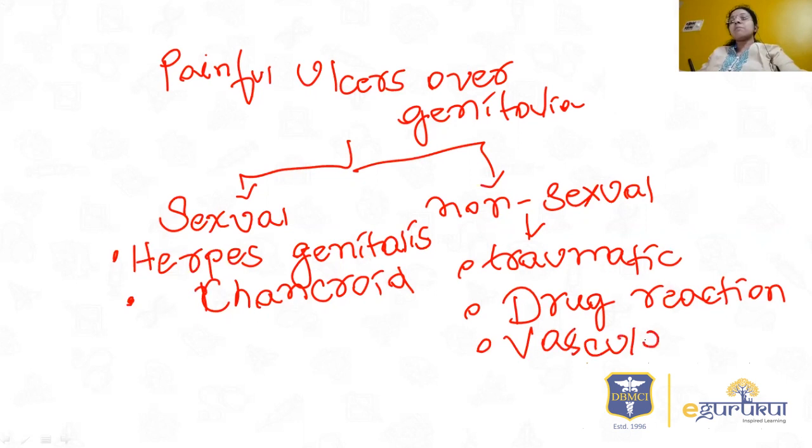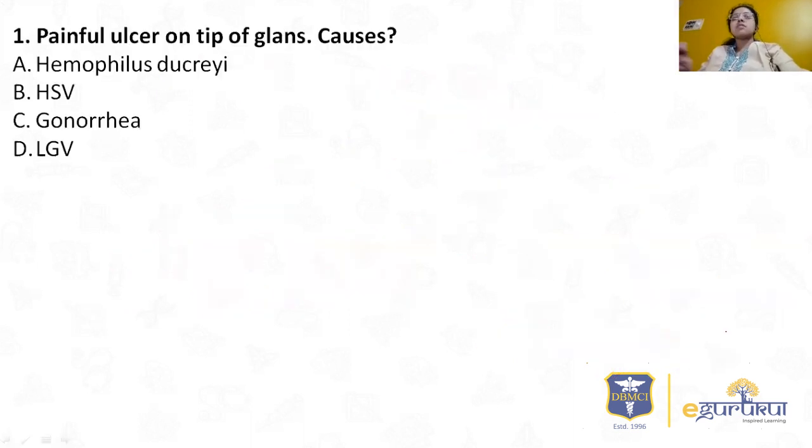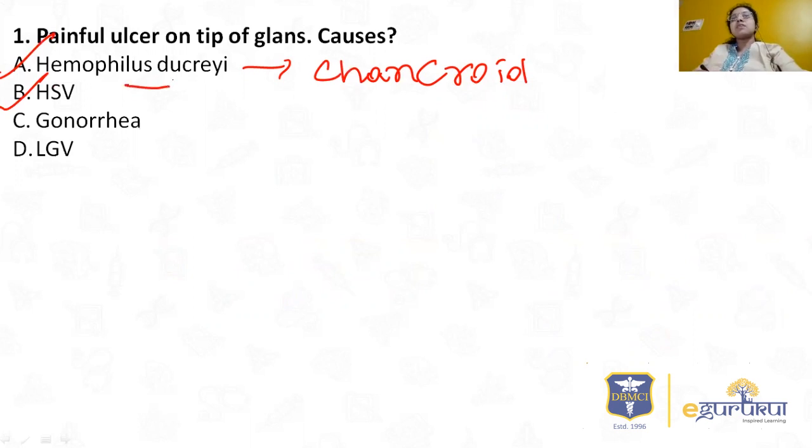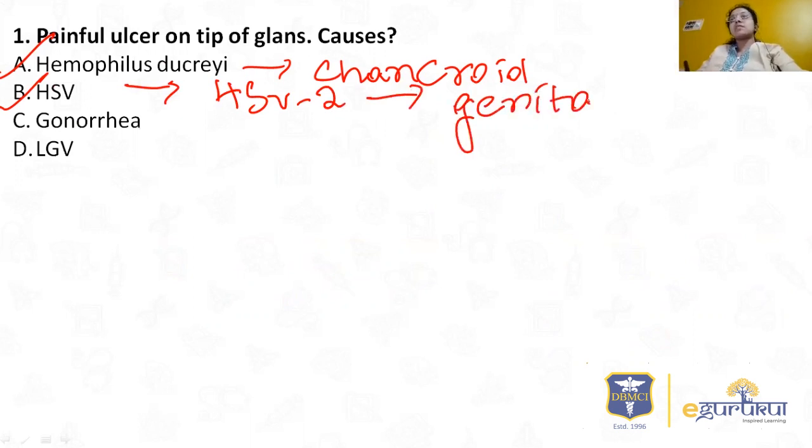So it could be painful ulcers. The correct options here are Haemophilus ducreyi, which causes chancroid, as I told, they present with multiple painful ulcers, and even HSV, that is herpes simplex virus. HSV type 2 most commonly causes genital herpes or herpes genitalis.